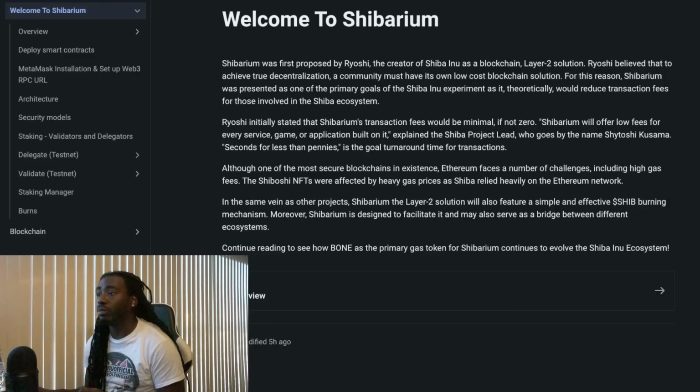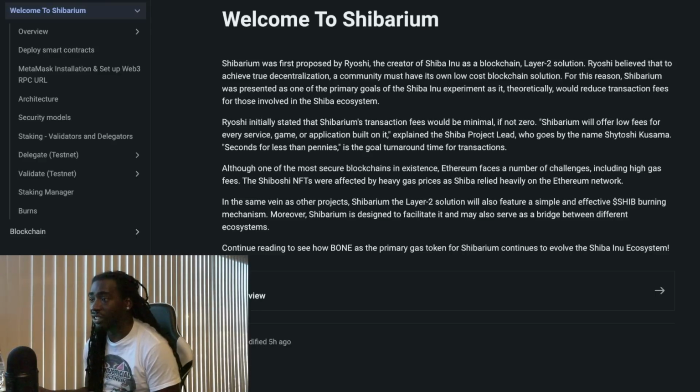So welcome to Shibarium. Shibarium was first proposed by Ryoshi, the creator of Shiba Inu, as a blockchain layer 2 solution. Ryoshi believed that to achieve true decentralization, a community must have its own low-cost blockchain solution. For this reason, Shibarium was presented as one of the primary goals of the Shiba Inu experiment, as it theoretically would reduce transaction fees for those involved in the Shiba ecosystem. Ryoshi initially stated that Shibarium's transaction fees will be minimal, if not zero. Shibarium will offer low fees for every service, game, or application built on it, explained the Shiba project lead, who goes by the name Satoshi Kasuma. Seconds for less than pennies is the goal